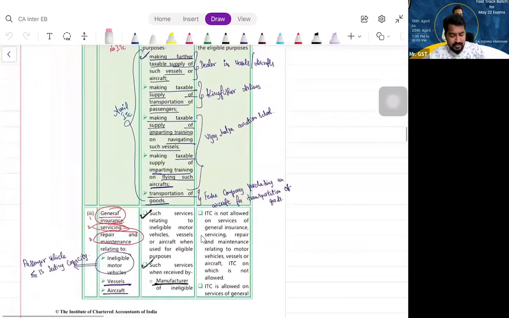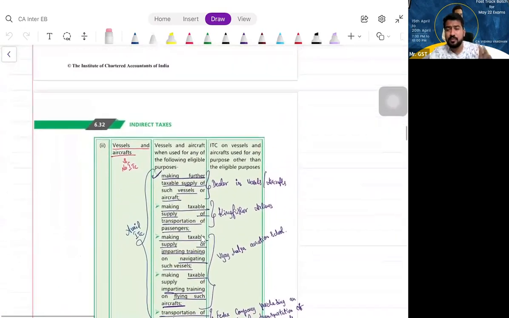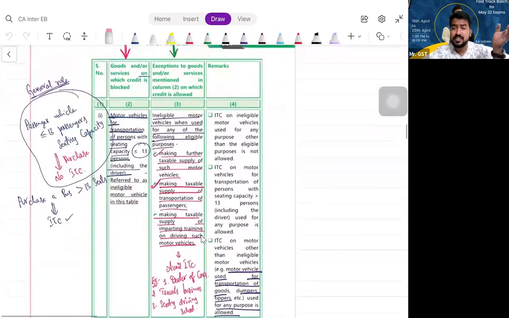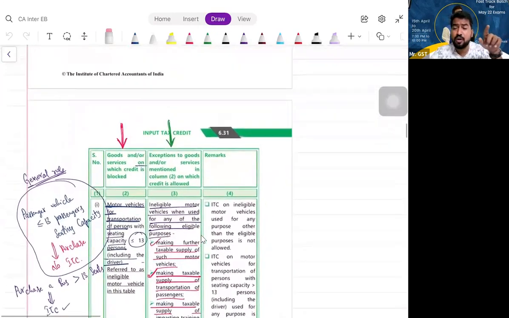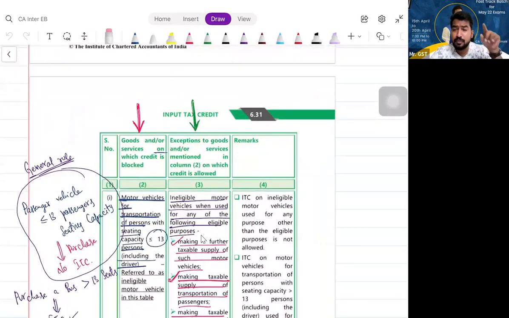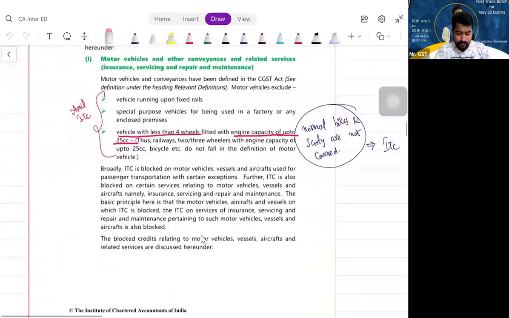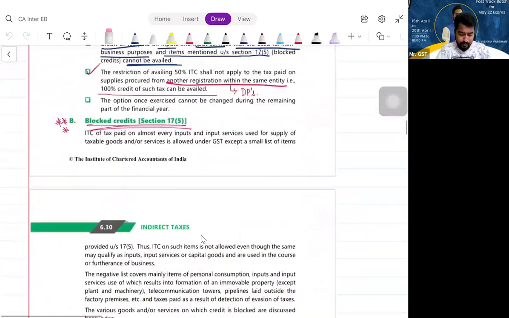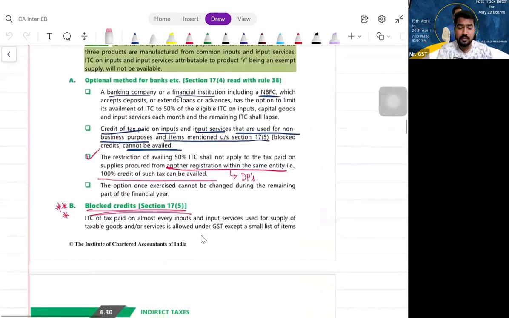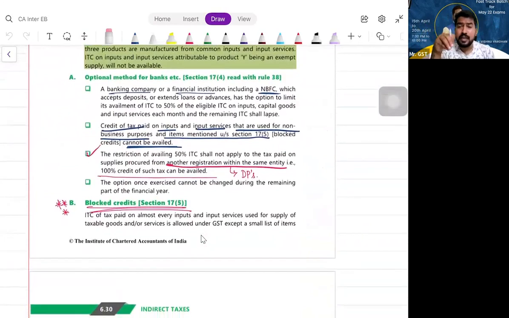Section 17 subsections 1 and 2 talk about when you are purchasing something for business and non-business purposes, you can avail ITC only on what proportionately belongs to the business purpose. If you are purchasing something and using it for taxable as well as exempt goods, then proportionately you can take ITC only on the taxable portion.